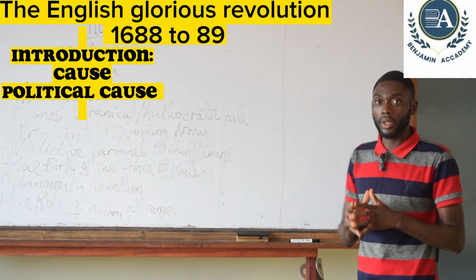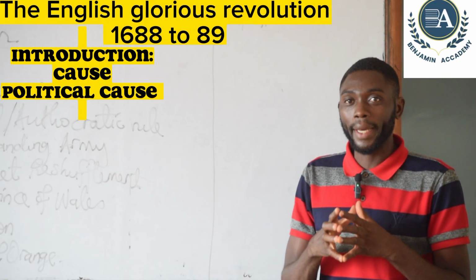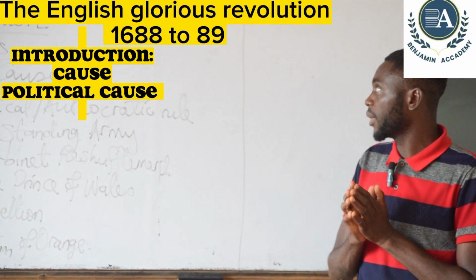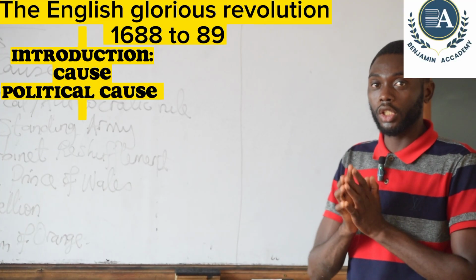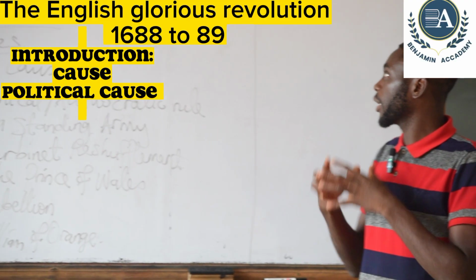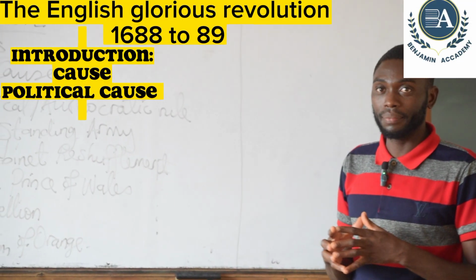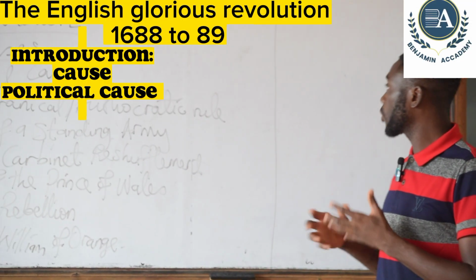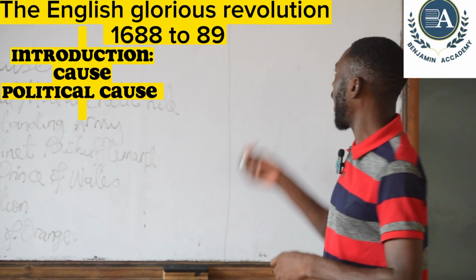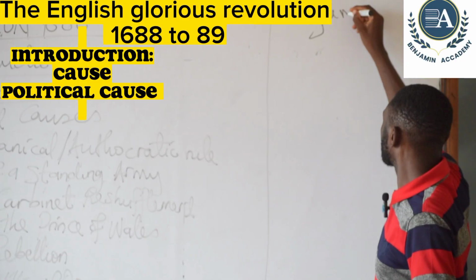A revolution, we can define it as a violent or a sudden change in government. Now, our topic here, we are looking at the revolution that occurred in England between 1688 and 1689. This revolution was faced by James II.